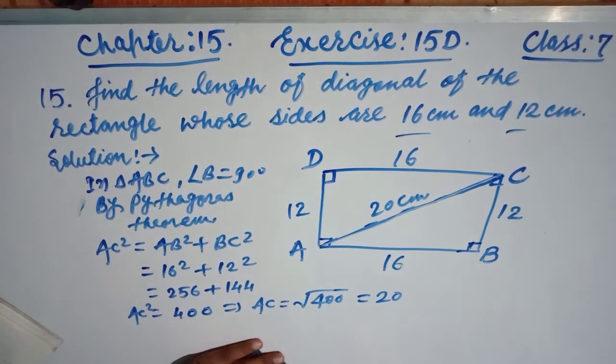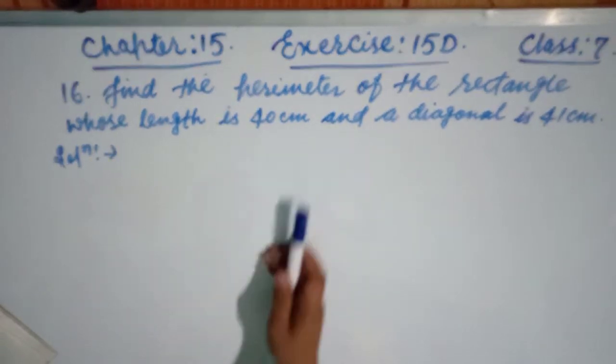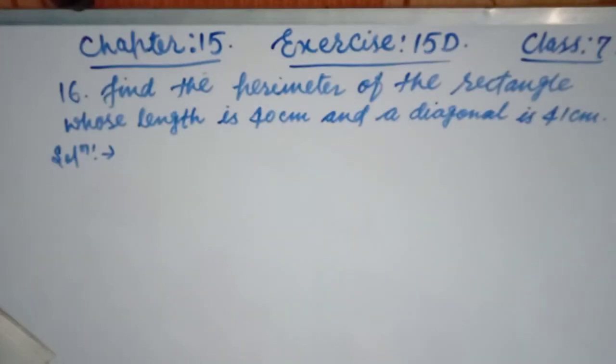I hope you understand. Now see friends, question number 16 says: find the perimeter of the rectangle whose length is 40 centimeter and a diagonal is 41 centimeter. We have to find the perimeter of the rectangle.